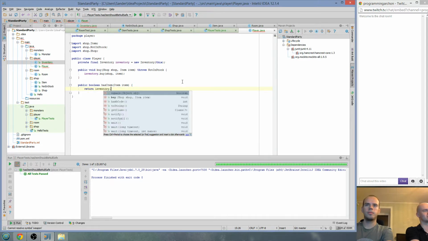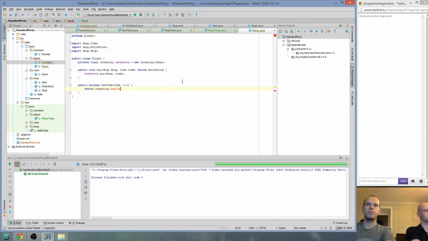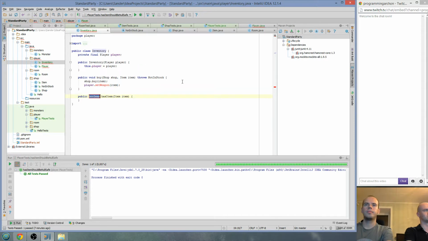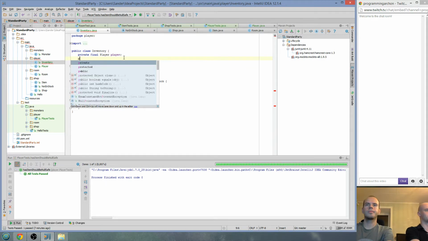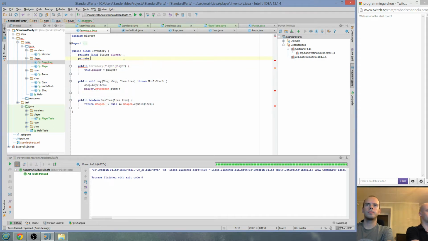So inventory has item, then has item. And over here we need the private item, the weapon we had before.